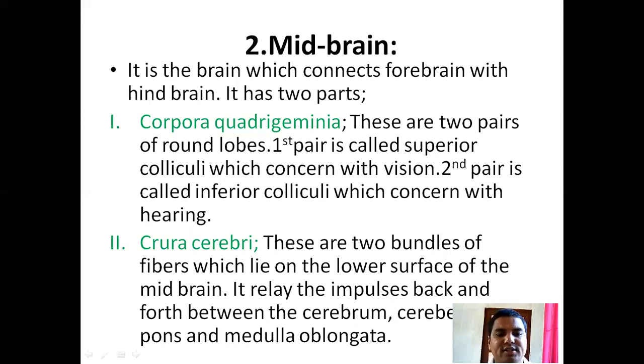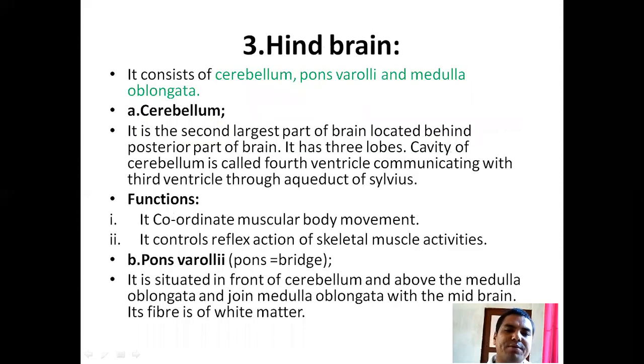Crura cerebri are two bundles of fibers which lie on the lower surface of the midbrain. They relay the impulses back and forth between the cerebellum, pons, and medulla oblongata. Now, the turn of the hindbrain. The hindbrain consists of cerebellum, pons varolii, and medulla oblongata.